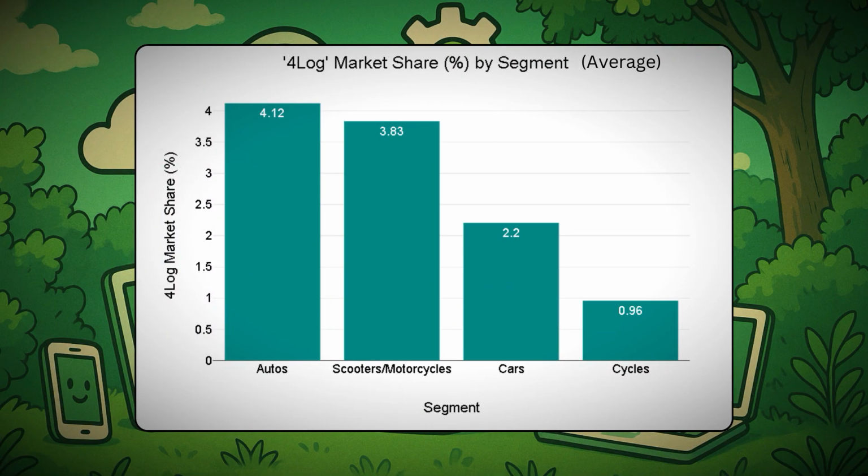In this bar graph, we can see the market share percentage of our company for the average of the last 3 years, 2022, 23 and 24, by each segment. And we can see that the market share percentages are really low: for autos 4.12, for scooters 3.83, for cars 2.2, and for cycles 0.96, which are not satisfactory.